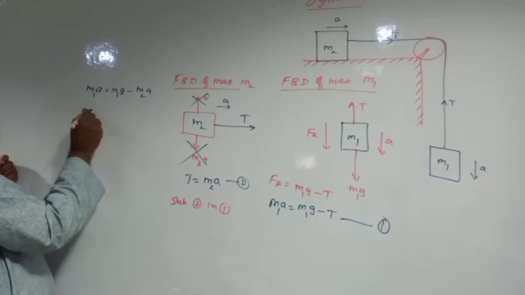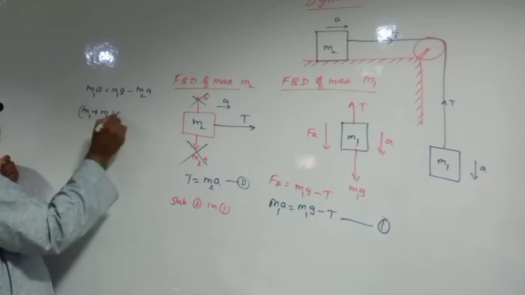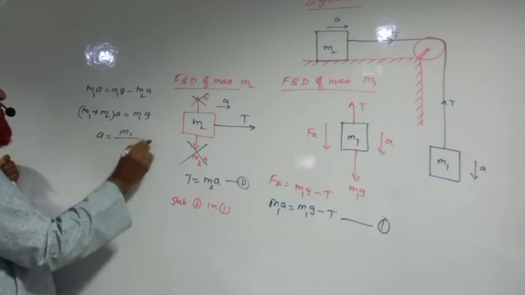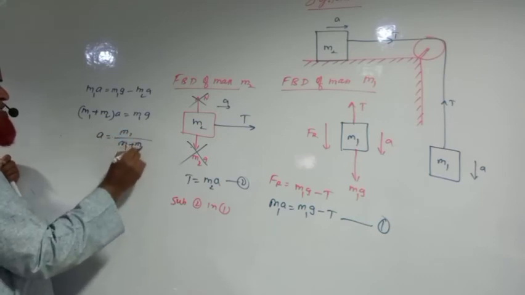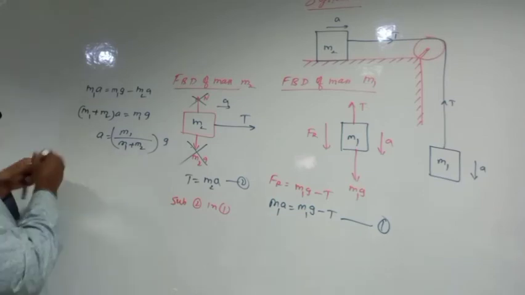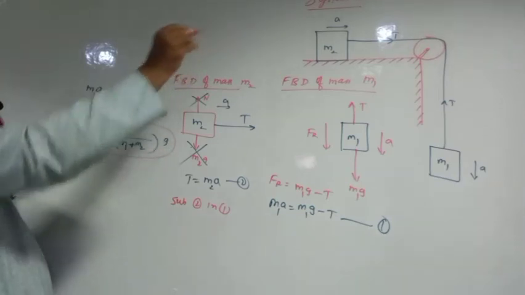What happens here now? M1 plus M2 into A is equal to M1 into G. So acceleration is equal to M1 by M1 plus M2 into G here. This is going to be the acceleration of the system in this case.